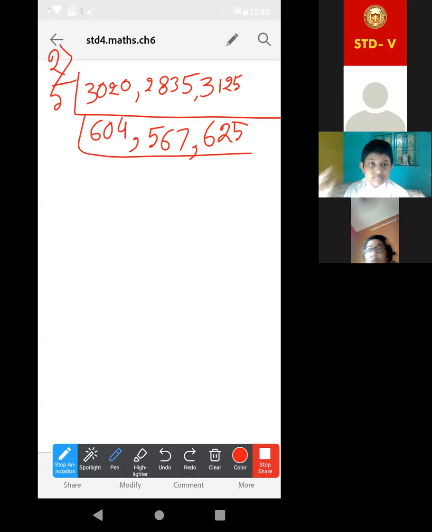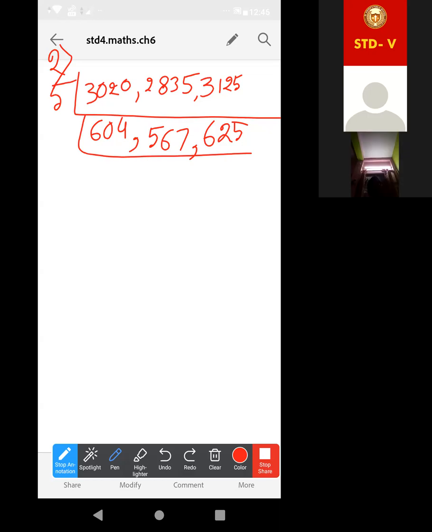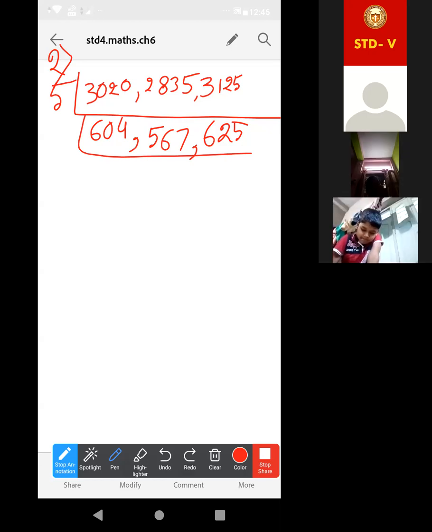Is there any common factor? No, ma'am. With 3 it is not going. Now check 5, and then 7. By seeing the numbers only you can understand. Basically these numbers are co-prime to each other.